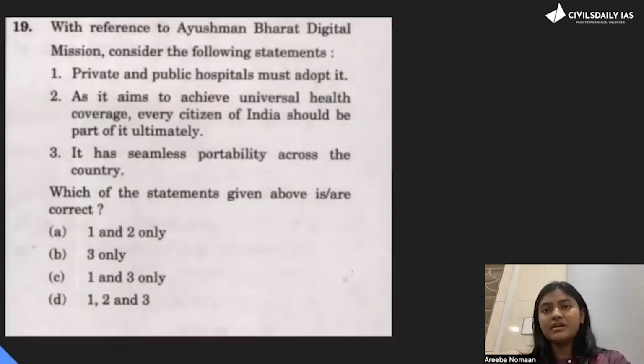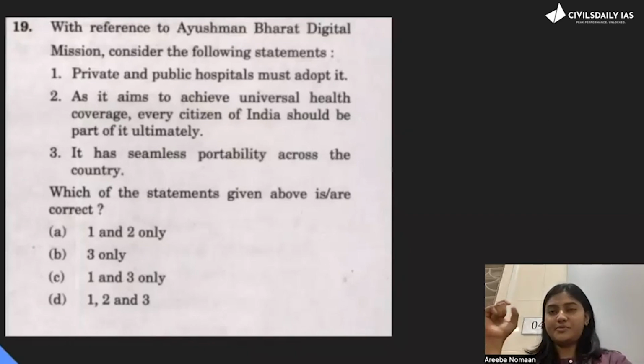Next question. Okay, so this question is again an incorrect-statement one. With reference to Ayushman Bharat Digital Mission, consider the following statements. Private and public hospitals must adopt it. So here the word is must adopt it. The logic says that it cannot be mandatory on either a public hospital or a private hospital to adopt some scheme.